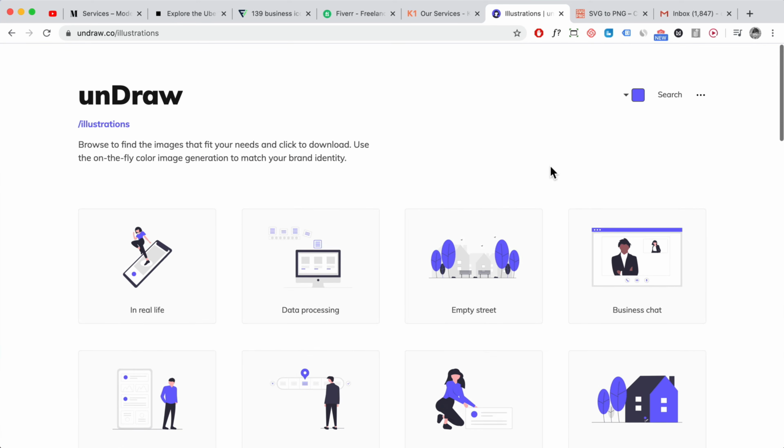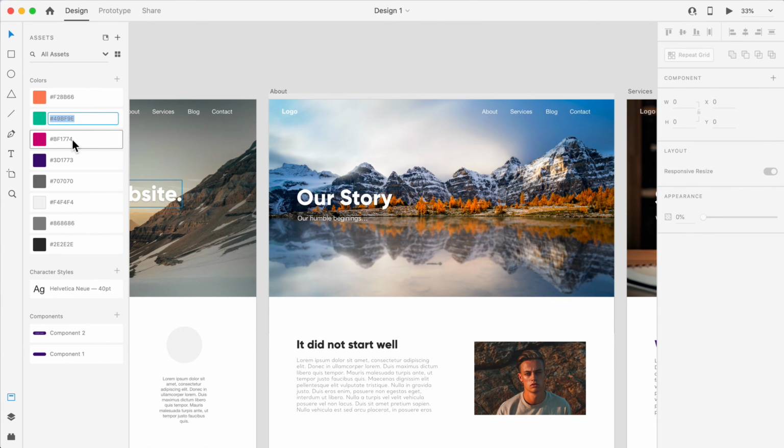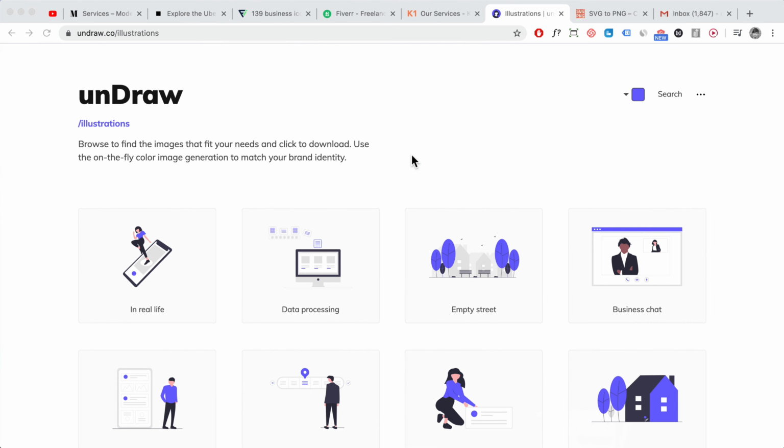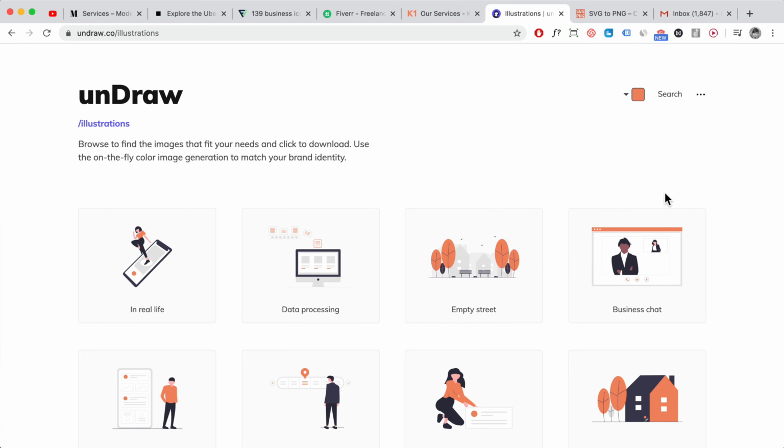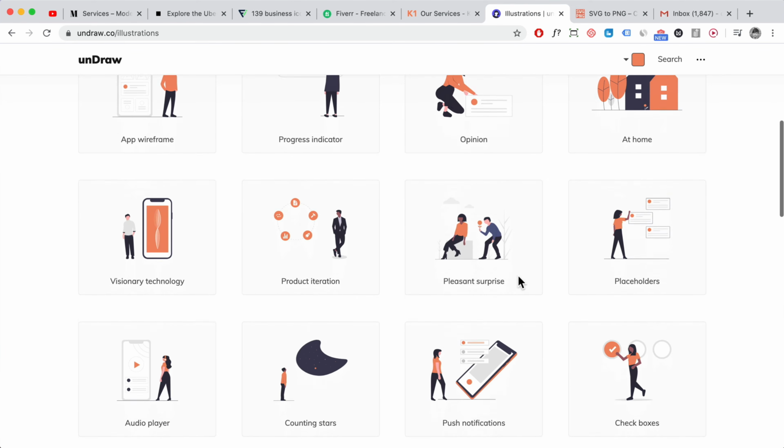And the best thing about it is that you can change the color scheme to match your color palette. So for example, if I want this orange over here, then I can just copy the code, click over here on the top and then paste that code in, and that changes the color for all my illustrations. So it's going to be ready to upload onto your website directly, and it's just really good, right?